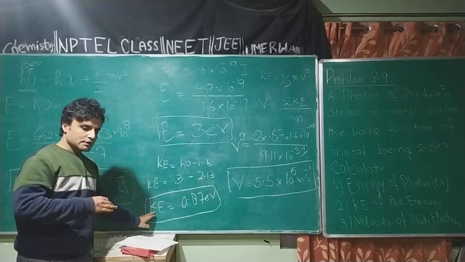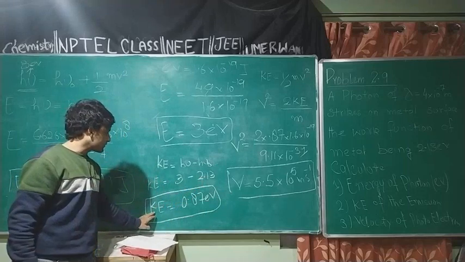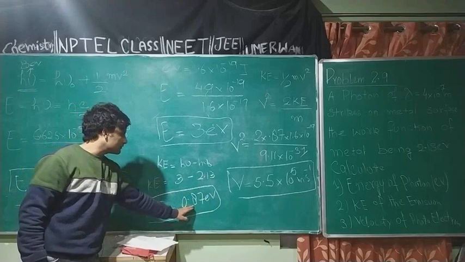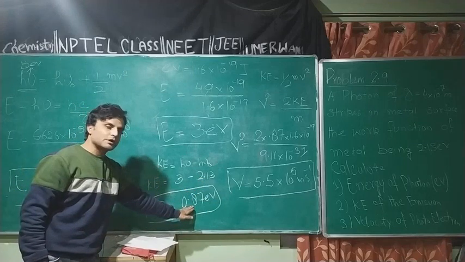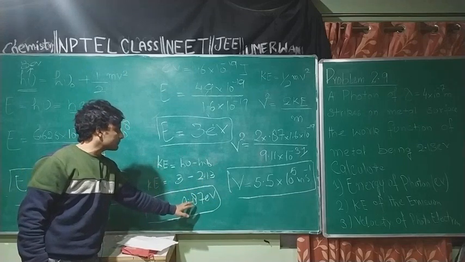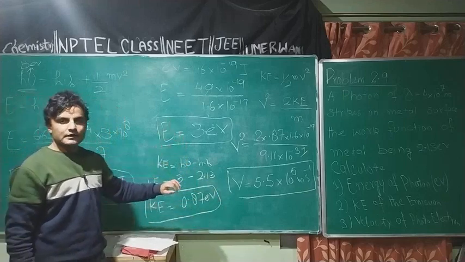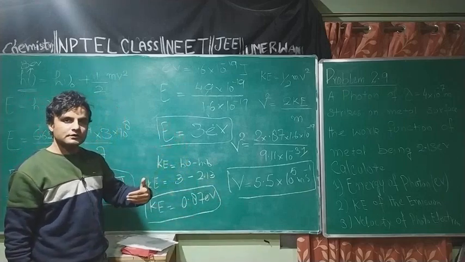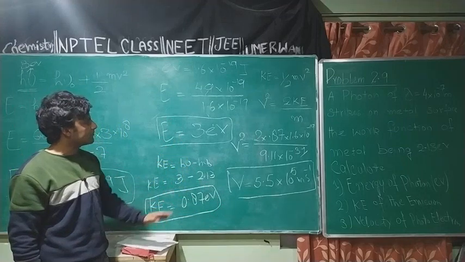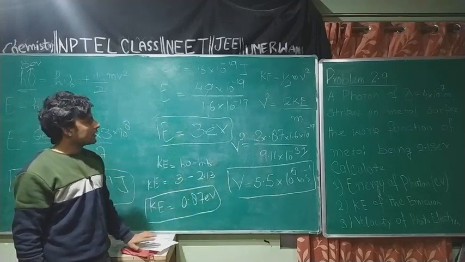The electron ejected from the surface of the metal has kinetic energy 0.87 electron volt. From the kinetic energy, I needed to determine the velocity of this electron.